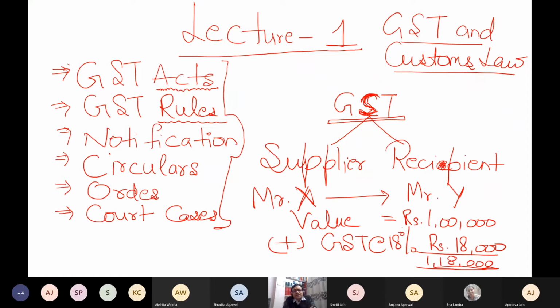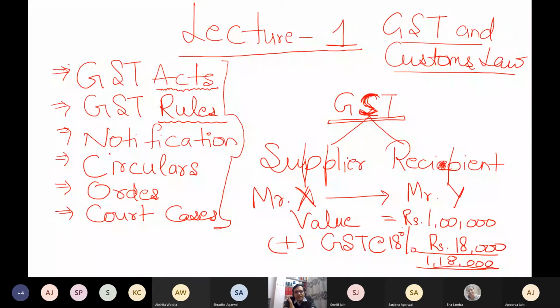So basically, GST is not a practical subject. It's not a numerical subject. It is only theory. What is numerical? If you know the value and the GST rate, then there is nothing numerical now. You will simply multiply the GST rate and the value, and you will get the amount which you have to pay to the supplier of goods or services.